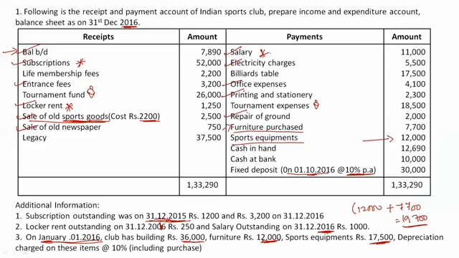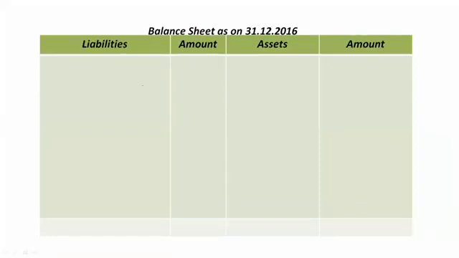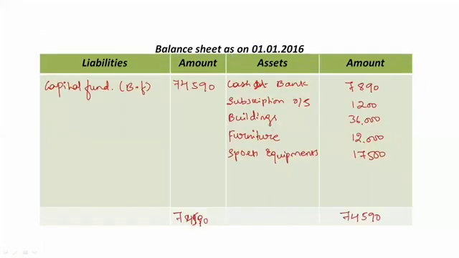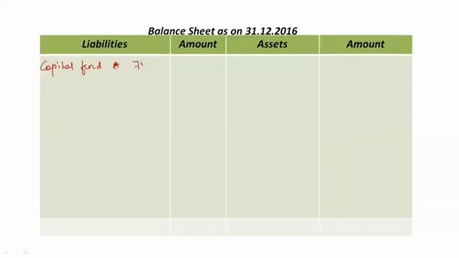Right, so first of all, we have life membership fees, which is 2,200 rupees. So we will take it in the closing balance sheet, liability side. No, before that, first of all, you need to take the capital fund amount. Capital fund we have already found out, which is 74,590 rupees.